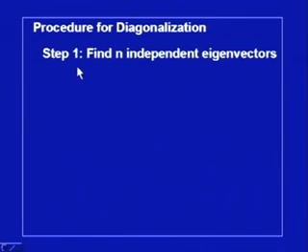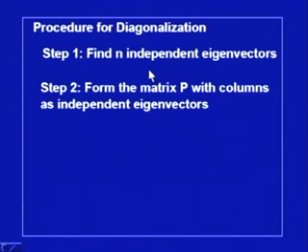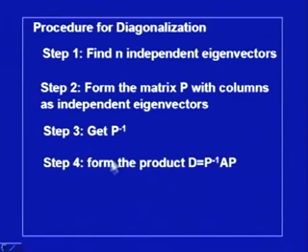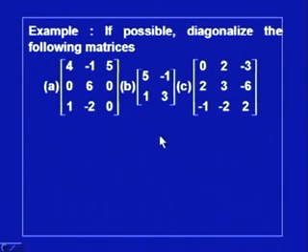So, the first step is that you have to find n independent eigenvectors for a given matrix A. Then in the second step, we form the matrix P with columns as independent eigenvectors. Then the third step is to calculate P inverse, and the fourth step is to form the product P inverse AP, and this will be the diagonal matrix D. So, we apply this procedure to diagonalize square matrices.